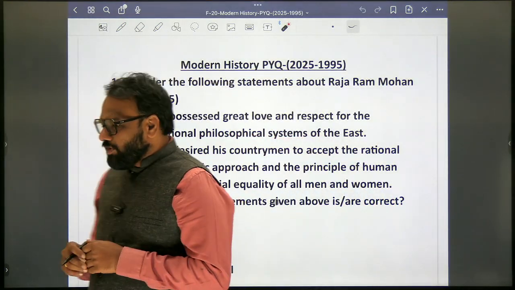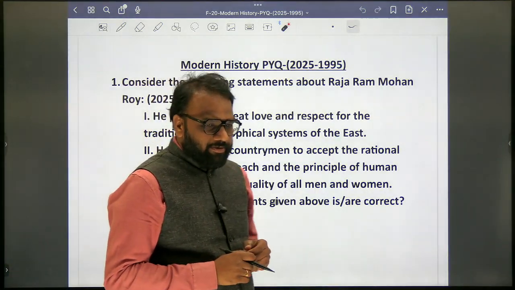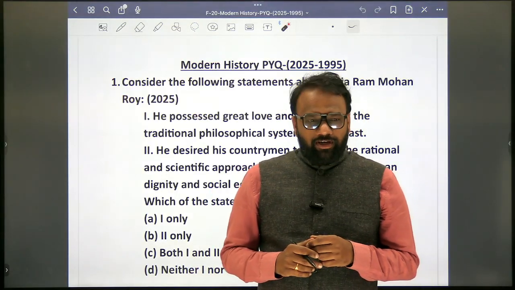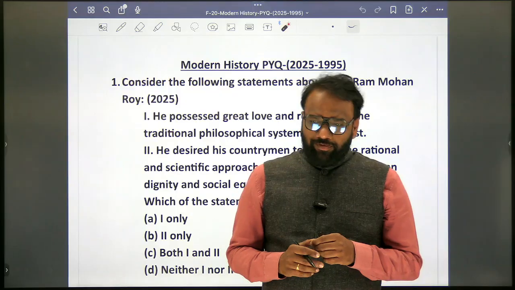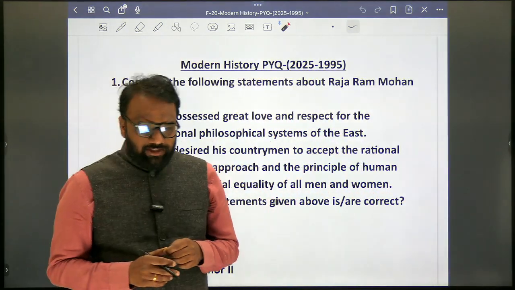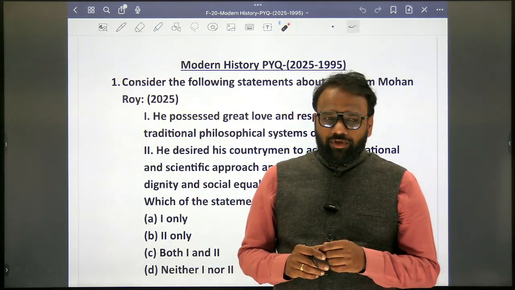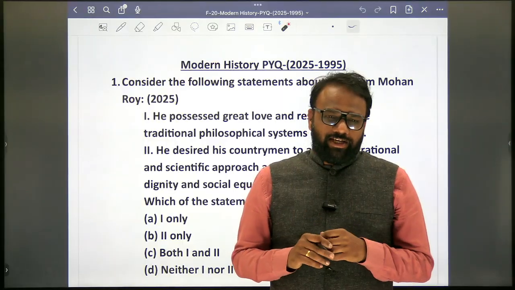So when was the Indian National Congress formed? 1885. Swadeshi movement? 1905. Non-cooperation movement? 1920. Civil disobedience movement? 1930. Quit India movement? 1942. Next, the Gandhi-Irwin Pact is associated with which movement? Non-cooperation, civil disobedience, quit India, Swadeshi.